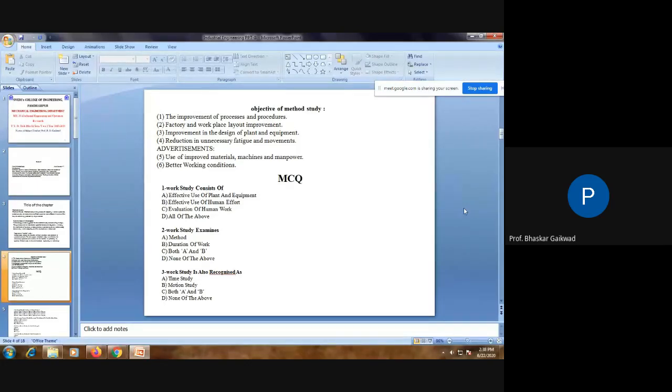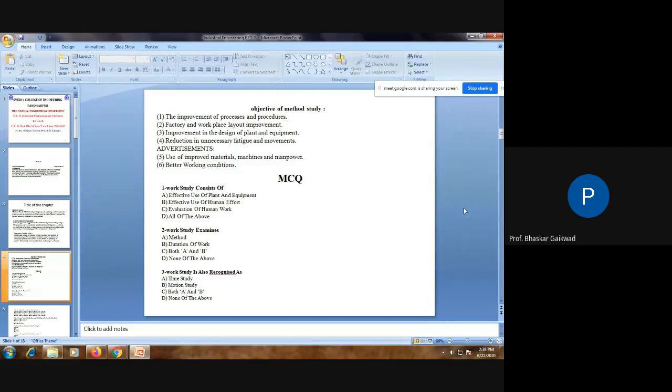So go through those links, refer to the handwritten notes and additional materials on industrial engineering, which will be useful to you. You can go through the multiple choice questions.